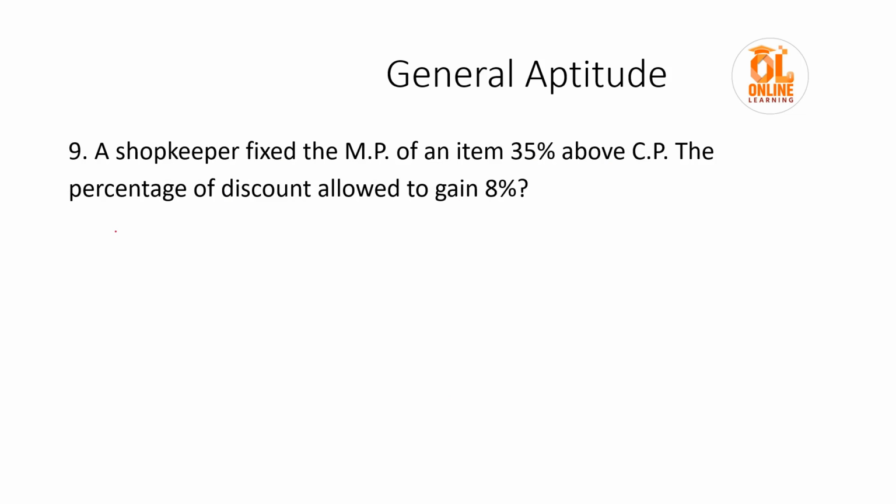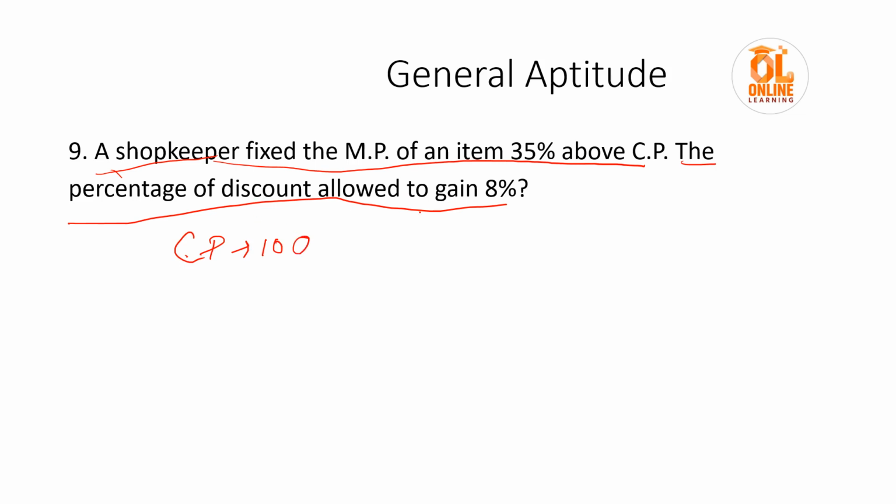Okay, a shopkeeper fixed the MP of an item 35% above CP. What percentage of discount is allowed to gain 8%? So we can consider CP as 100. To gain 8% means the SP would be 108. And MP is 35% above CP, so the mark price is 135.